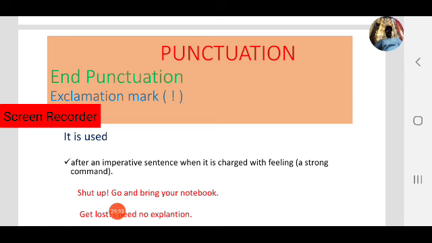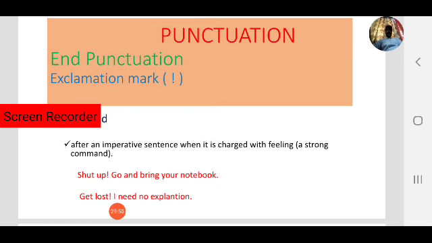Imperative sentence, we have already seen the imperative sentence. At the end of an imperative sentence we use a full stop, but in some other cases where the imperative sentence is charged with feeling, a strong command, we use an exclamation mark. For example, "Shut up!" and "Go and bring your notebook." Those are imperative sentences, commands, but we use one expression, "Shut up." That is one strong command.